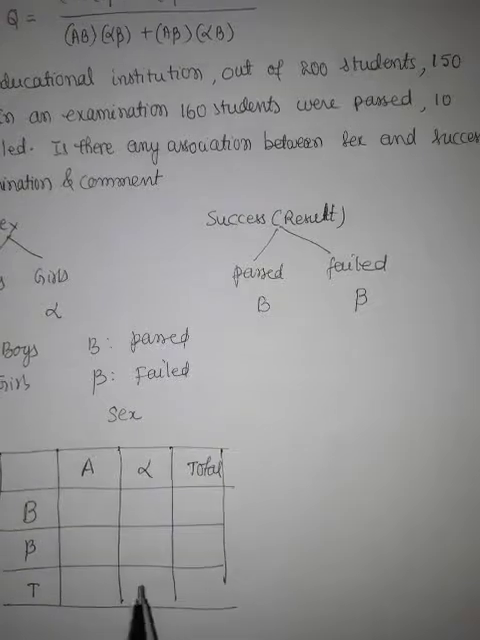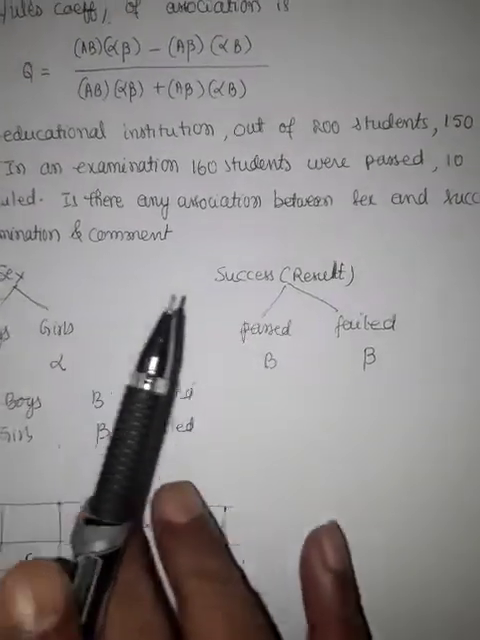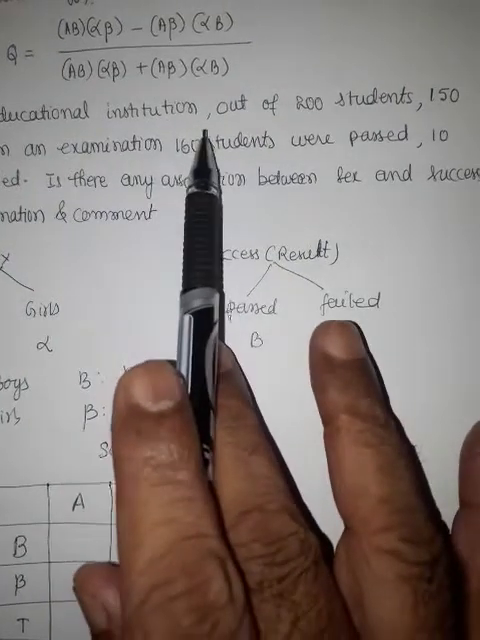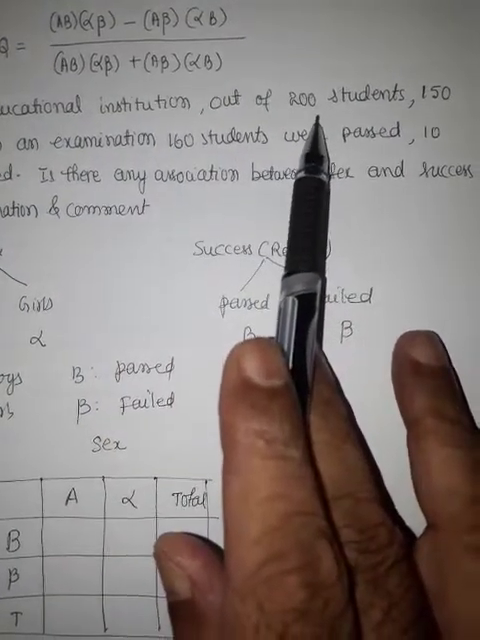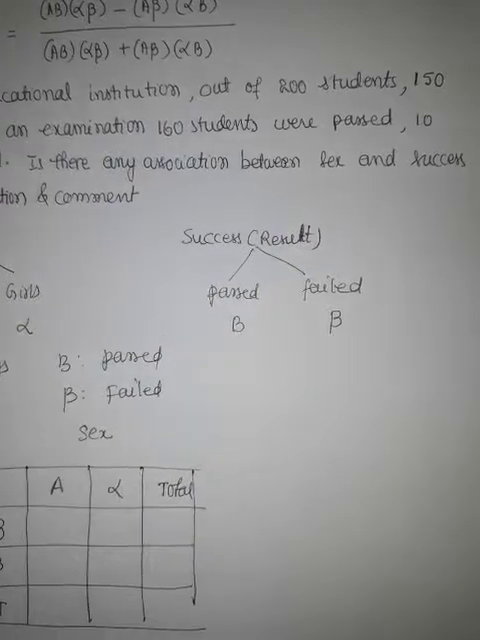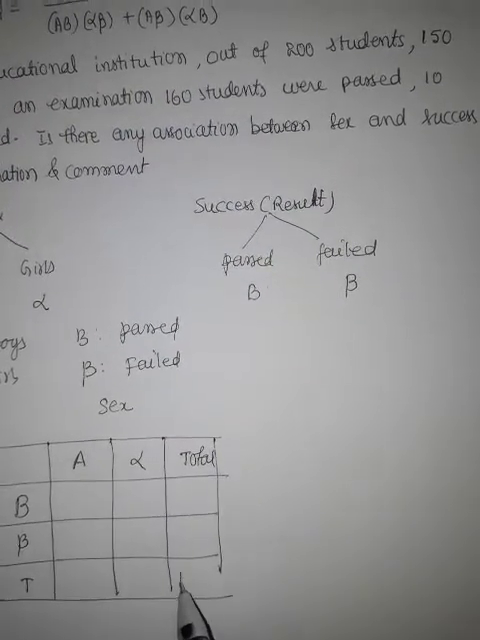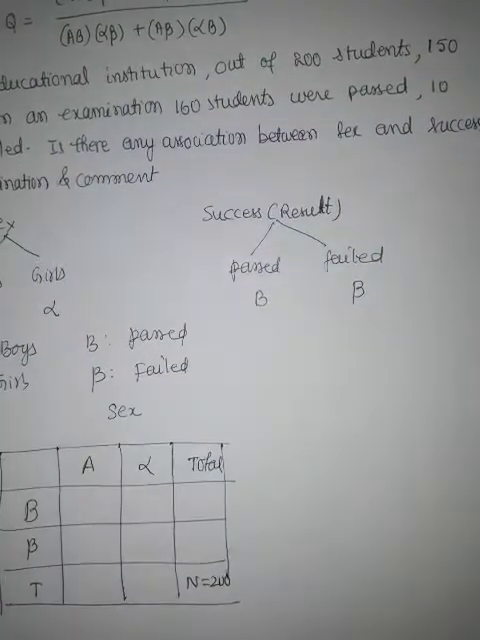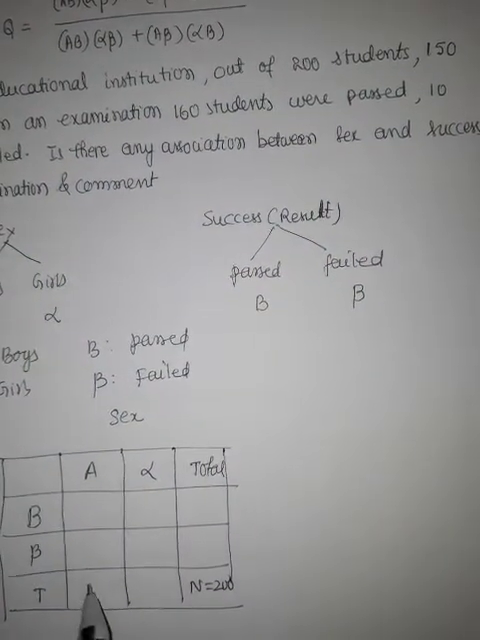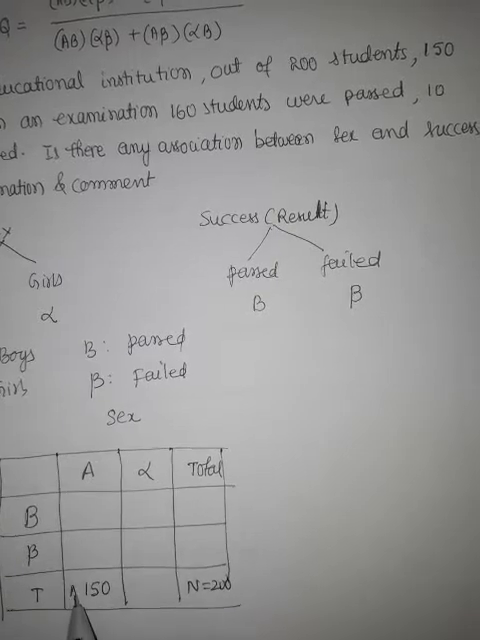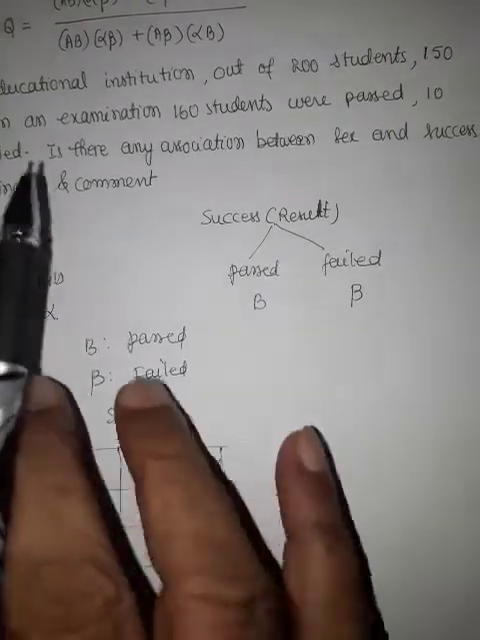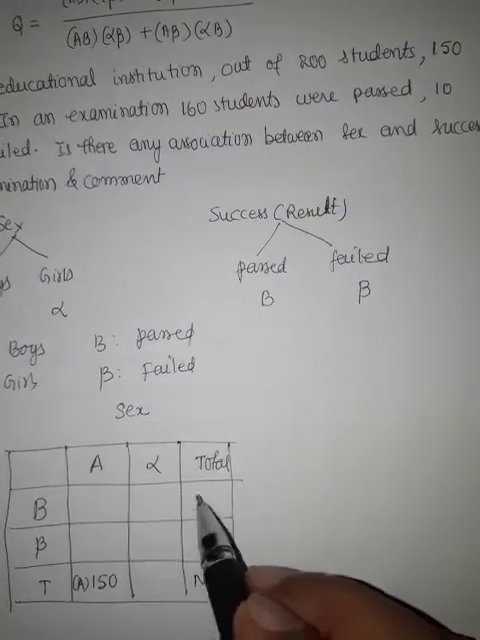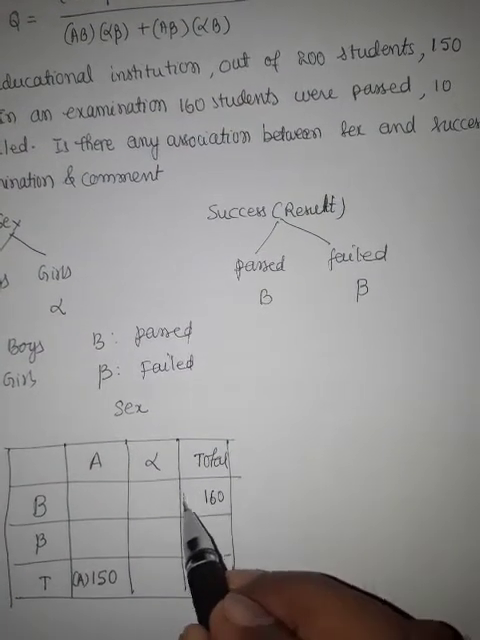Now, let us identify the data in terms of the notations. In a co-educational institution, out of 200 students, so the total number of students, capital N, is equal to 200. 150 were boys, so boys 150, that is bracket A. In an examination, 160 students passed, so passed students 160, that is bracket B.